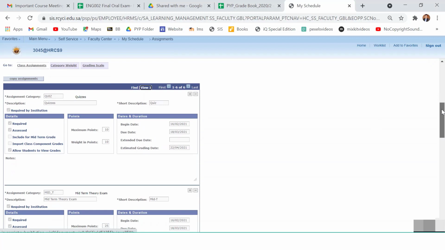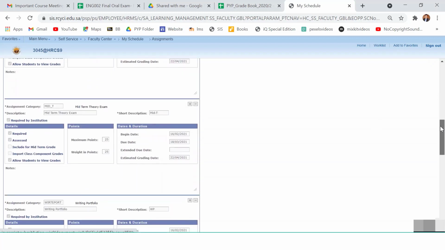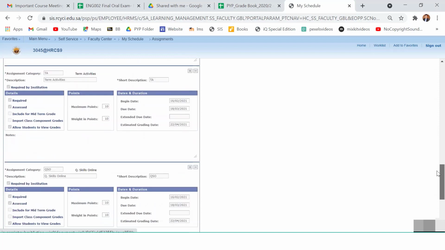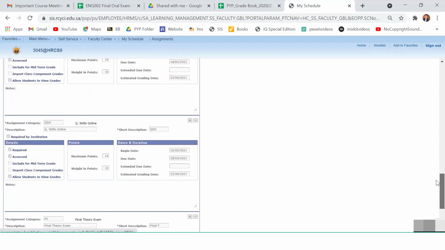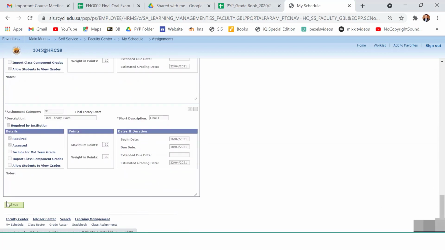Quizzes have been given 10%, midterm exam 25%, writing portfolio 15%, teacher evaluation 10%, Q skill online 10%, and final exam 30%. Then you will click here save.